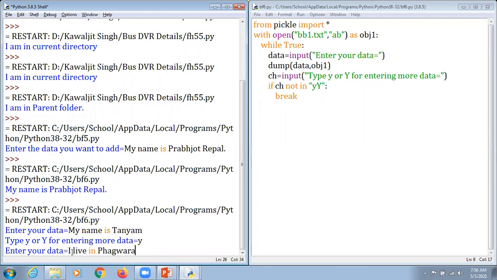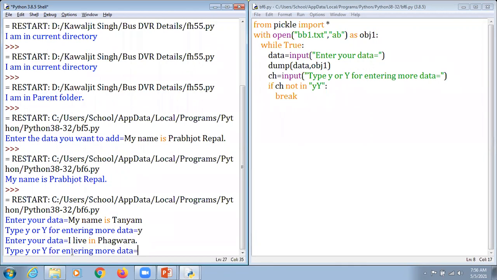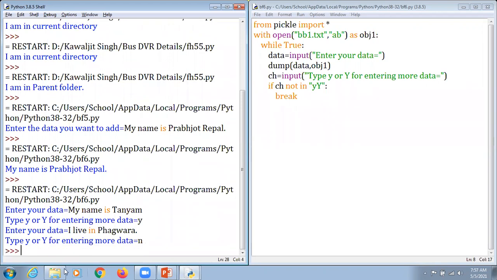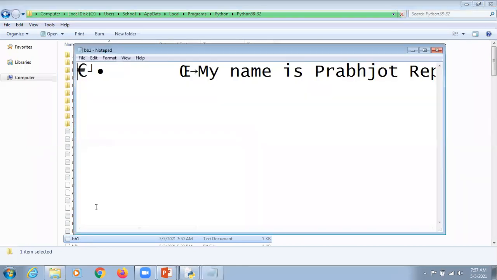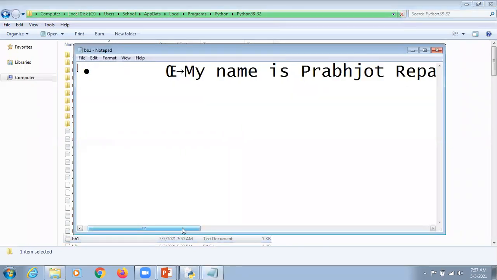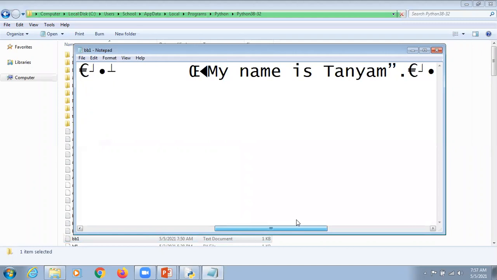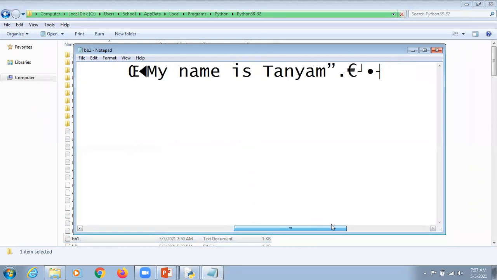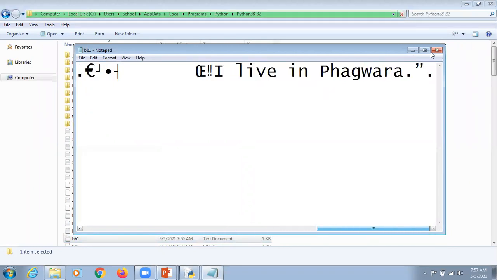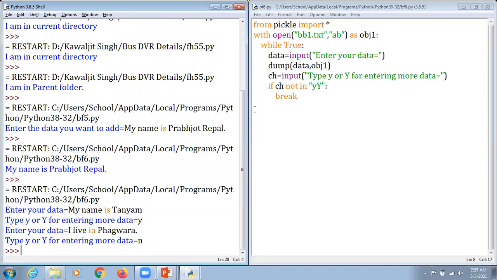Fagwada. So what we do here, again hit the enter key, and this time I'm just going to hit any key, that is N here. And now we are just going to check this bb1 here. It makes sense that my name is Prabjot Repal. Then again, these are the special symbols. My name is Tanayama. I live in Fagwada here. This is the information which is going to be displayed here.